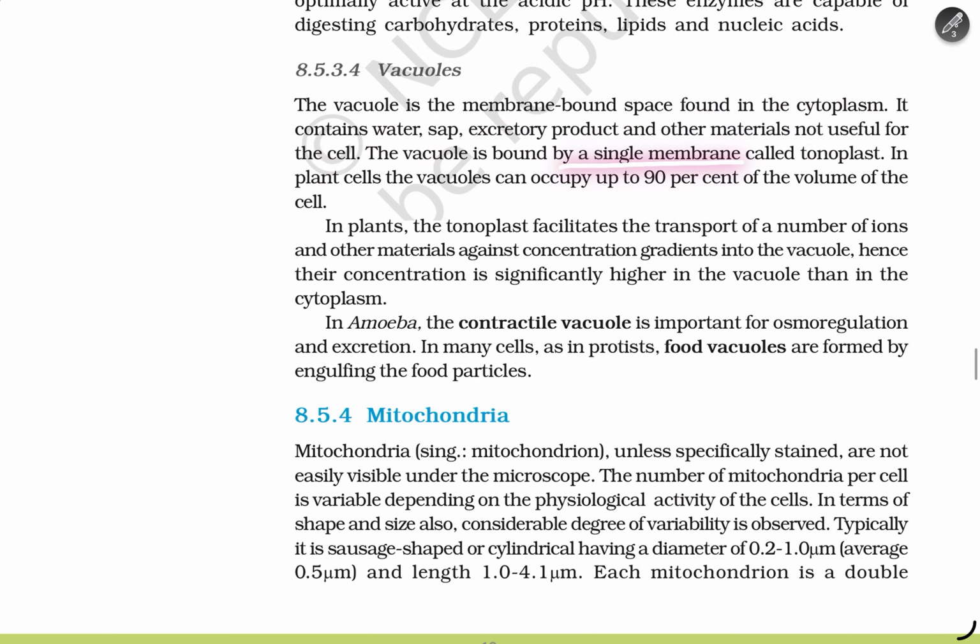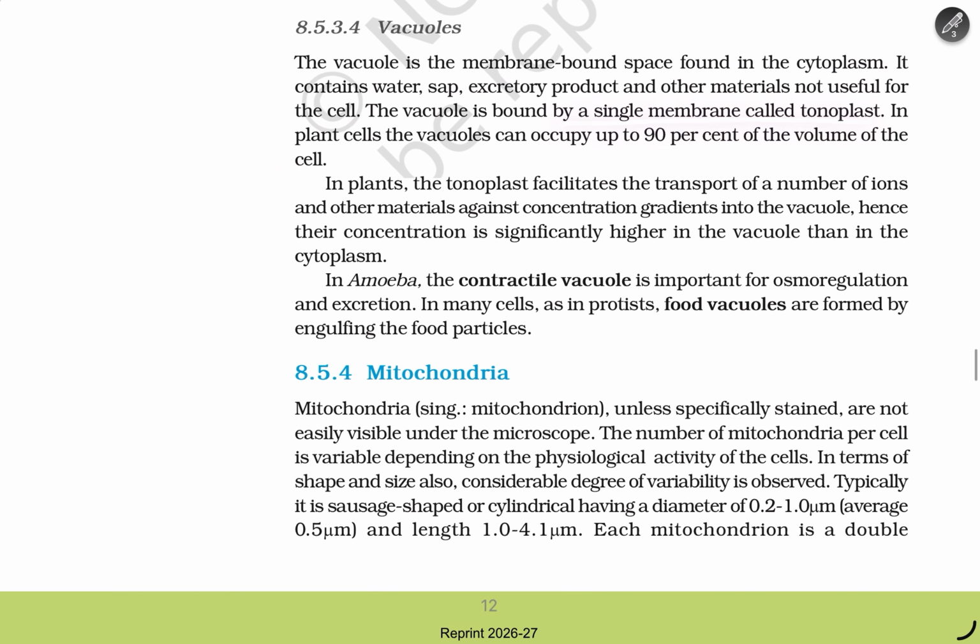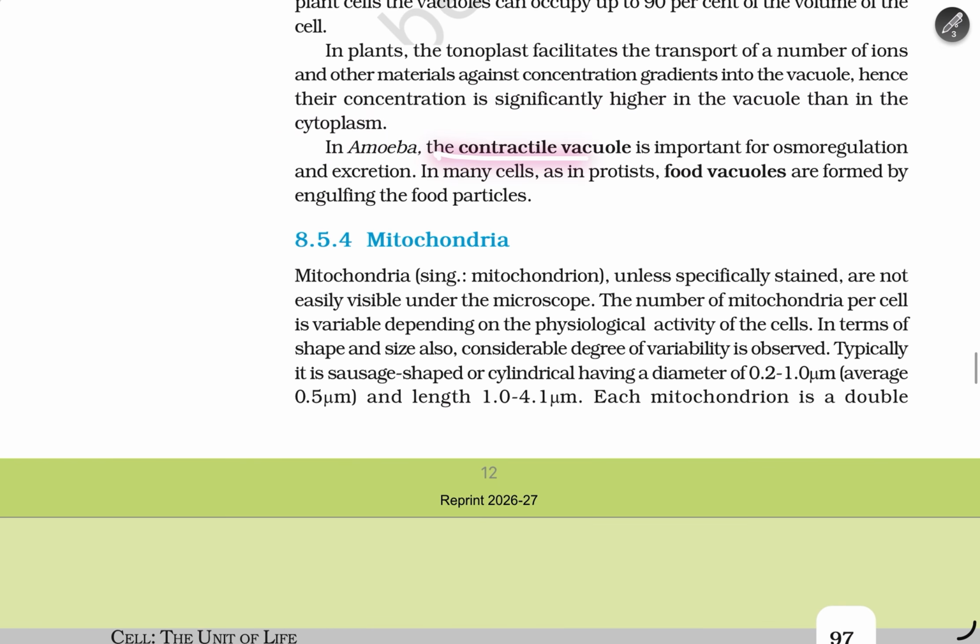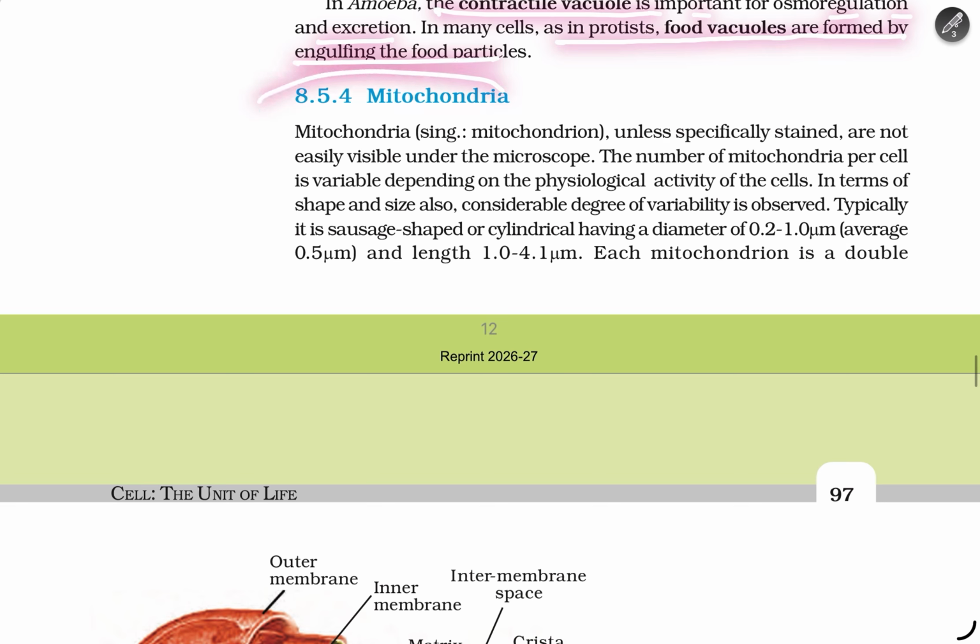The vacuole is bound by a single membrane called the tonoplast, and in plant cells vacuoles can occupy 90% of the volume of the cell. In plants, the tonoplast facilitates the transport of a number of ions and other materials against the concentration gradient into the vacuole. Hence, their concentration is significantly higher in the vacuole than in the cytoplasm. In amoeba, the contractile vacuole is important in osmoregulation and excretion. In many protists, food vacuoles are formed by engulfing food particles.